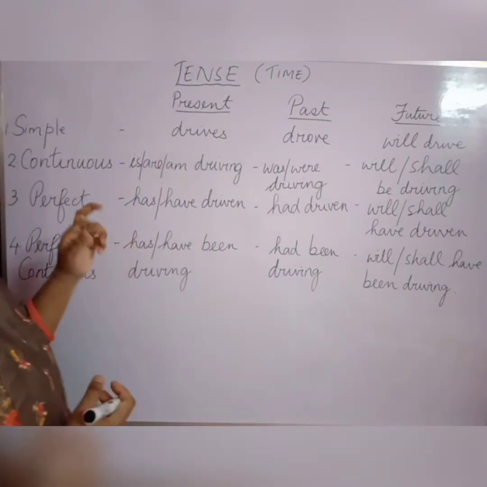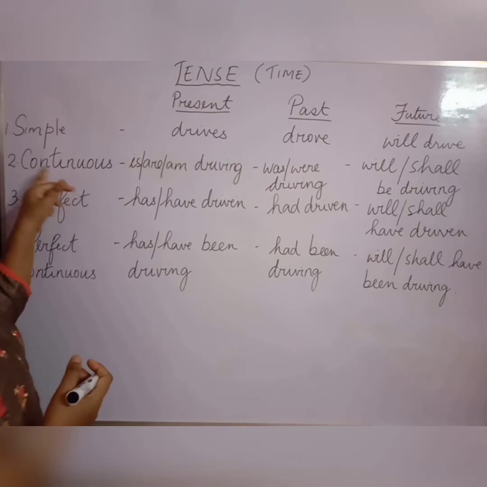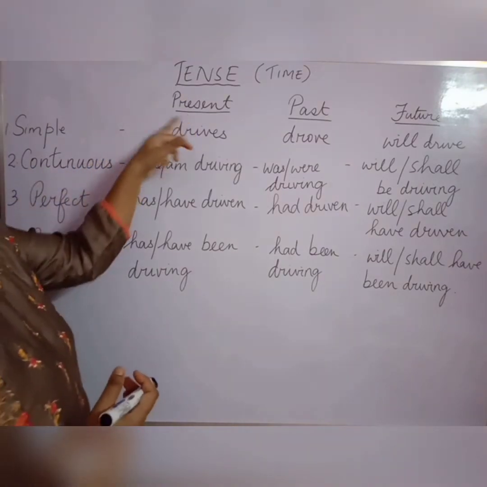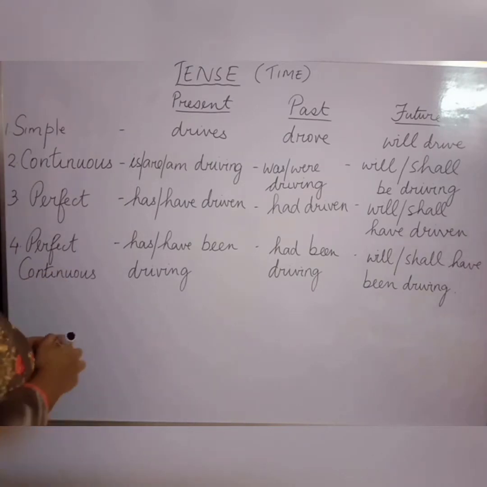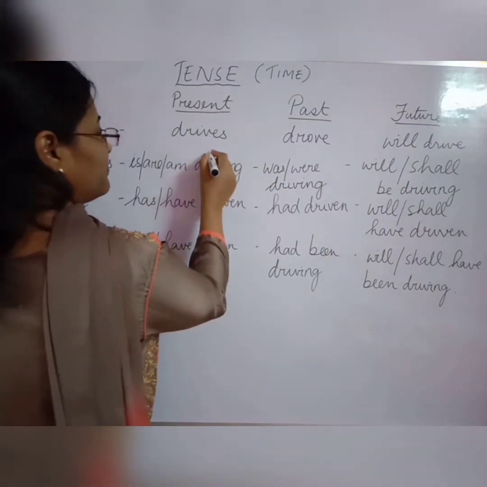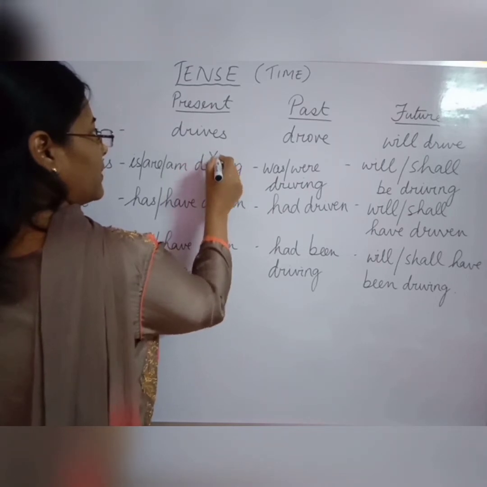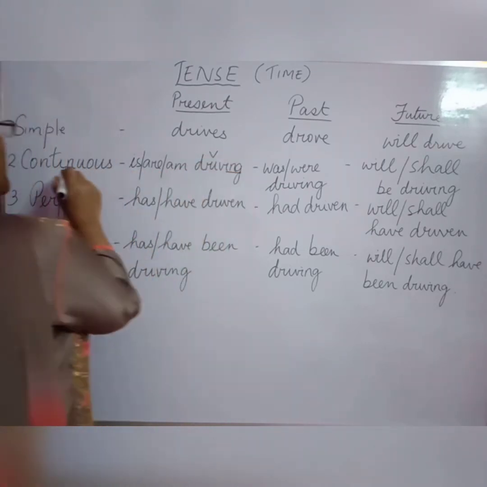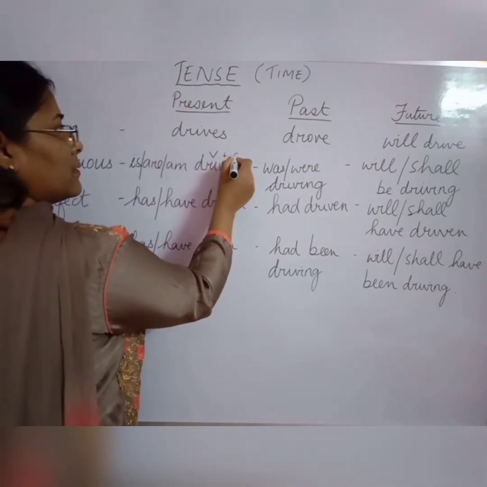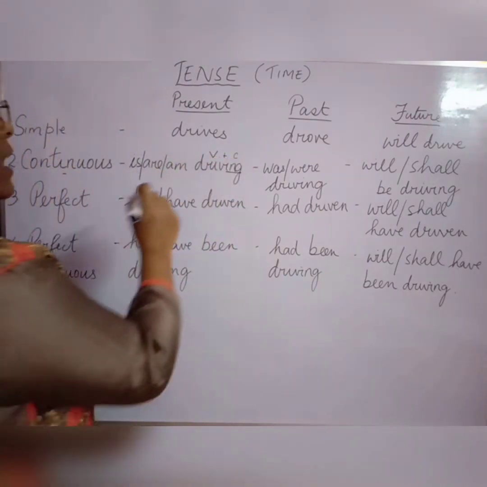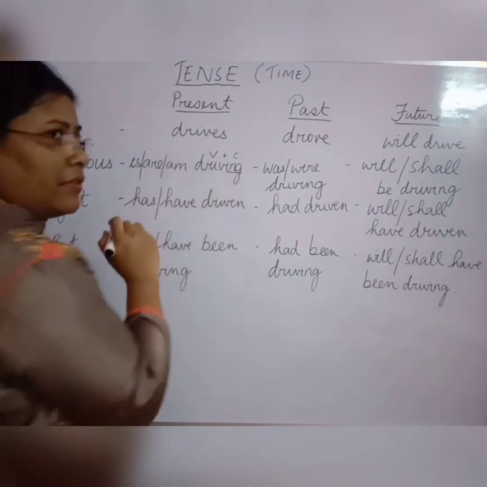Okay, now the same action drive, if I consider it in present continuous tense, then you see the action verb or the main verb, that is drive, we add ing for continuous tense. Now verb plus continuous tense ing, it becomes driving.